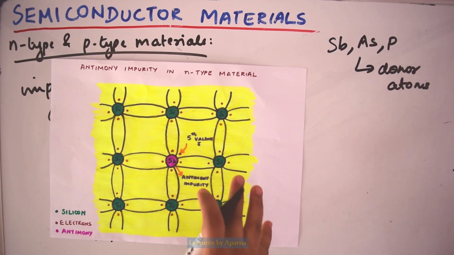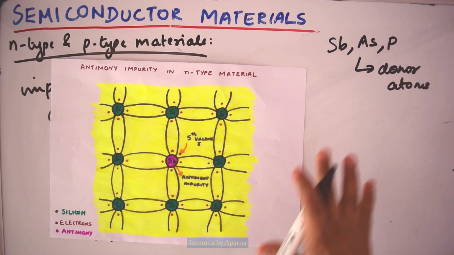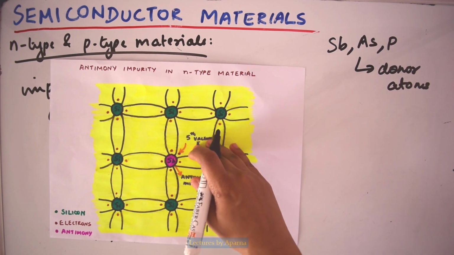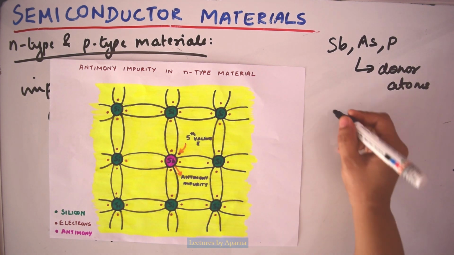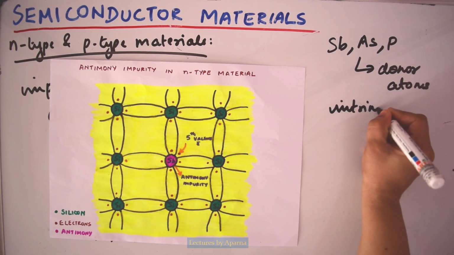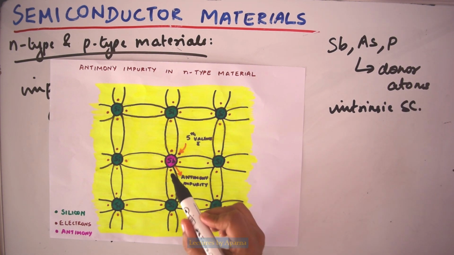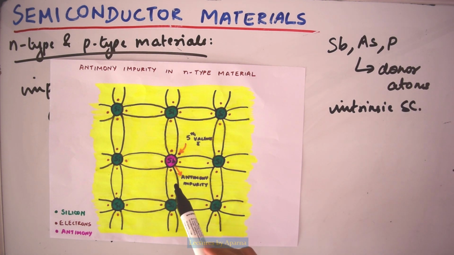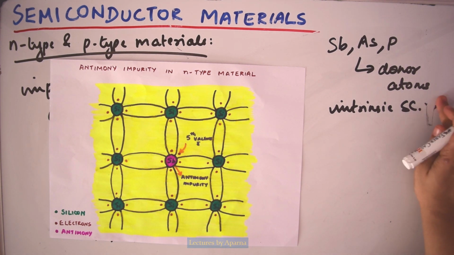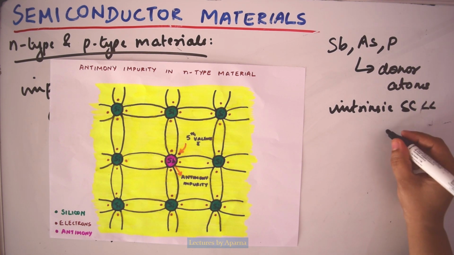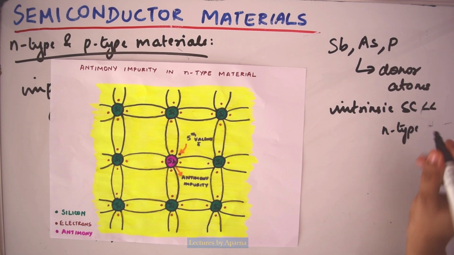So even at room temperature, there will be a large number of carriers like this, and the conductivity of the material will be much greater than that of an intrinsic semiconductor. So doping will increase conductivity.